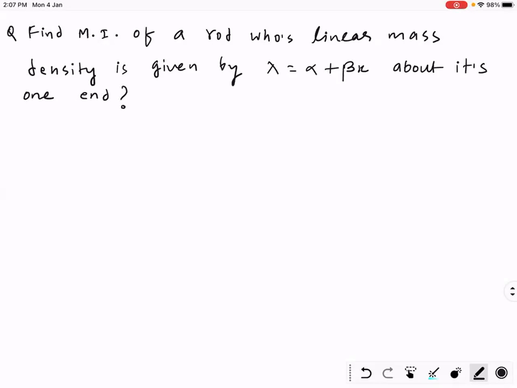This is for IIT mains and NEET. Now lambda here represents mass of unit length.